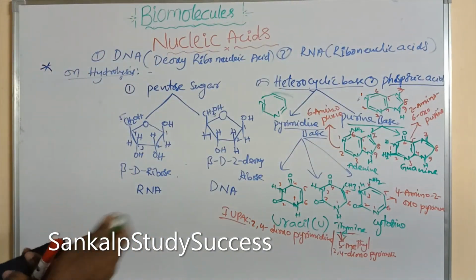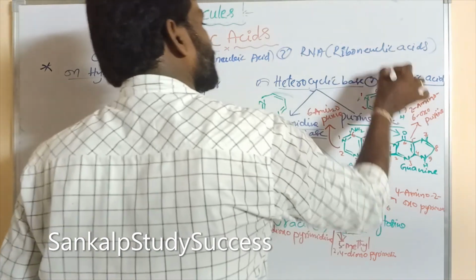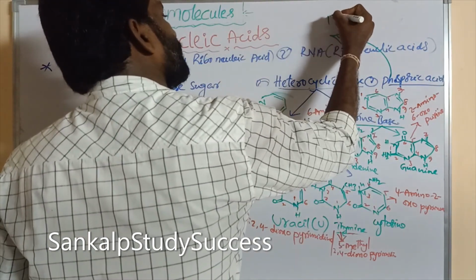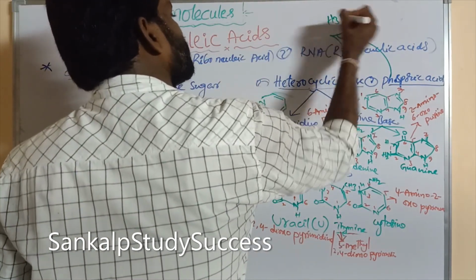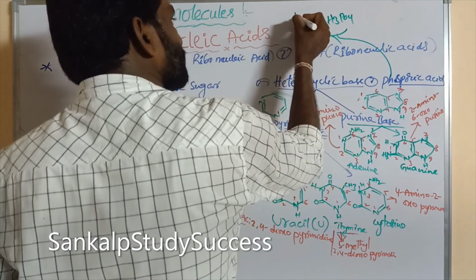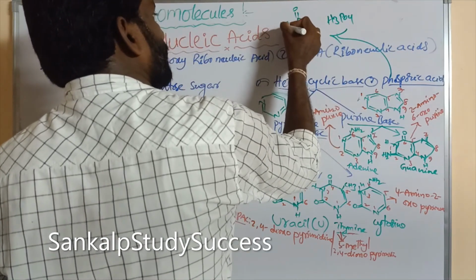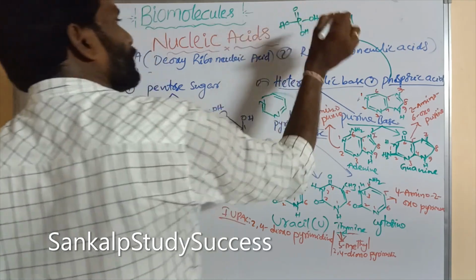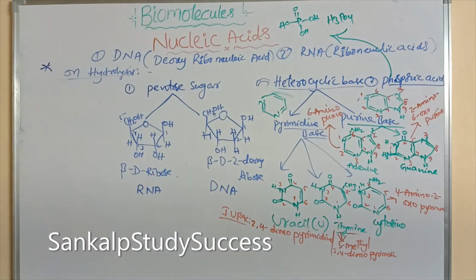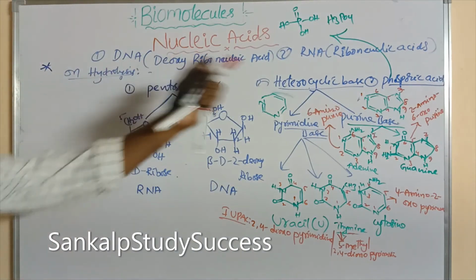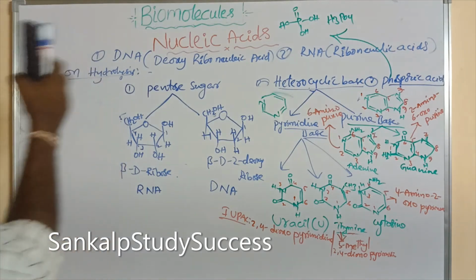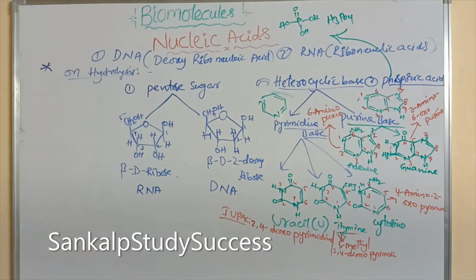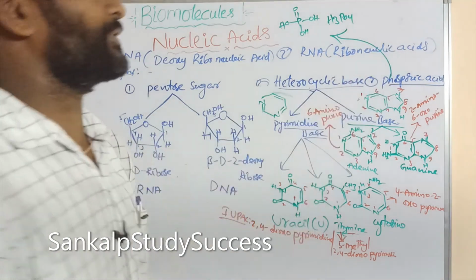So phosphoric acid, its structure. H3PO4, this is the formula. In its structure, phosphorus must contain 5 bonds. So this is the structure of phosphoric acid. Okay. These three are units of nucleic acids. Hydrolysis of DNA and RNA gives 3 units. What are they? Pentose sugar, heterocyclic base, phosphoric acid.